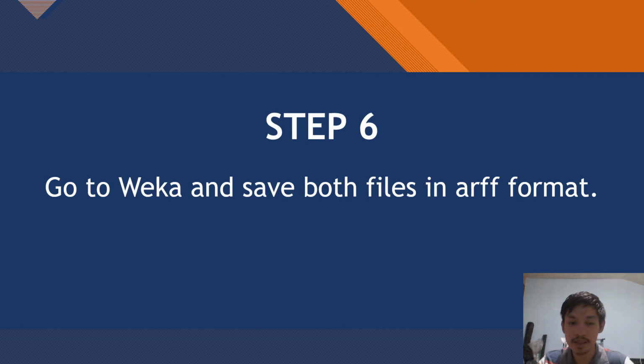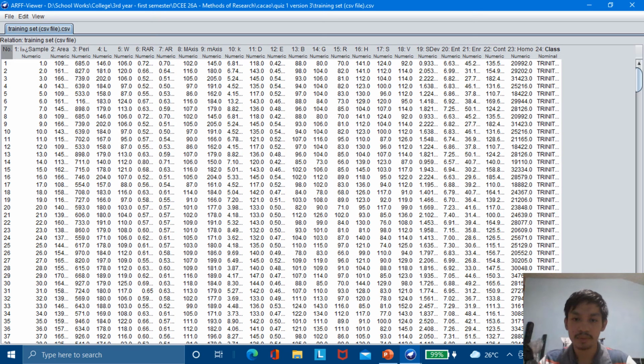Next is step 6. Go to Weka and save both files in ARFF format. Now we will go to the Weka application, hoping that there will be no more errors. Okay, I'm already in Weka application, and I go to Tools and ARFF Viewer, then I click the CSV file and open it in this Weka Viewer.